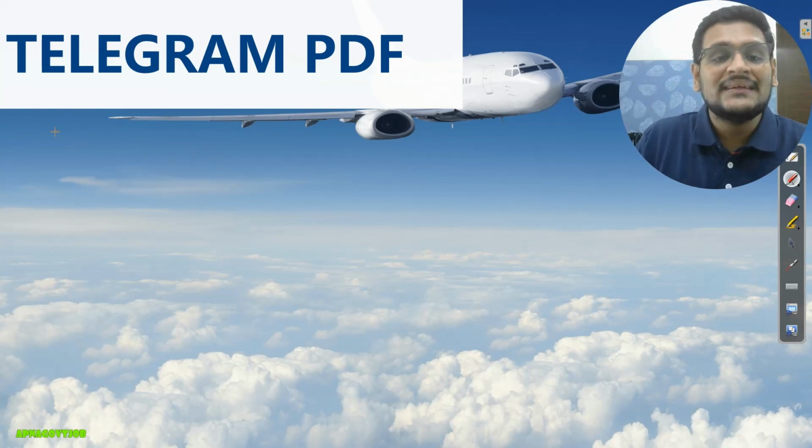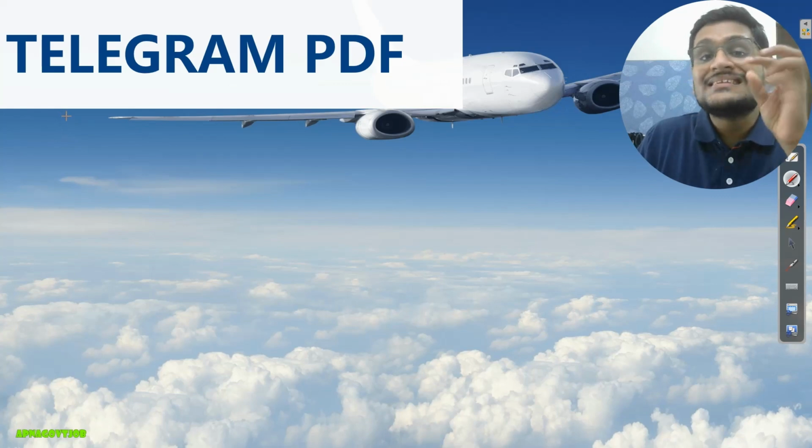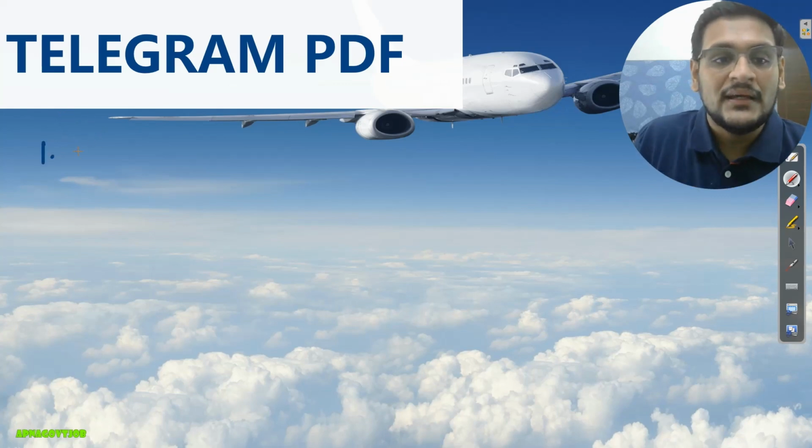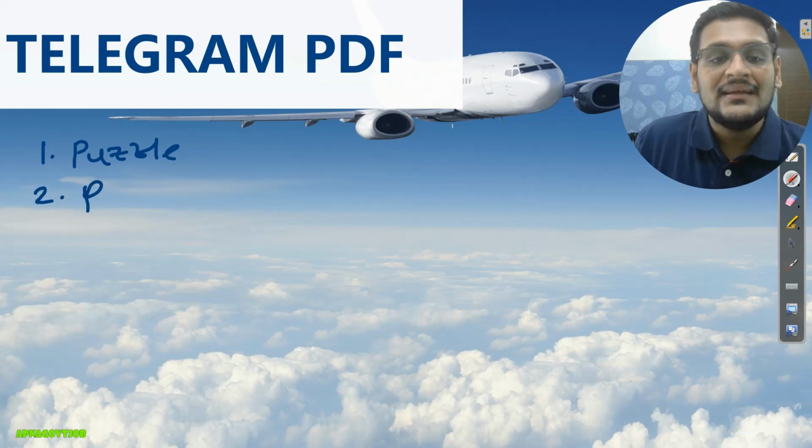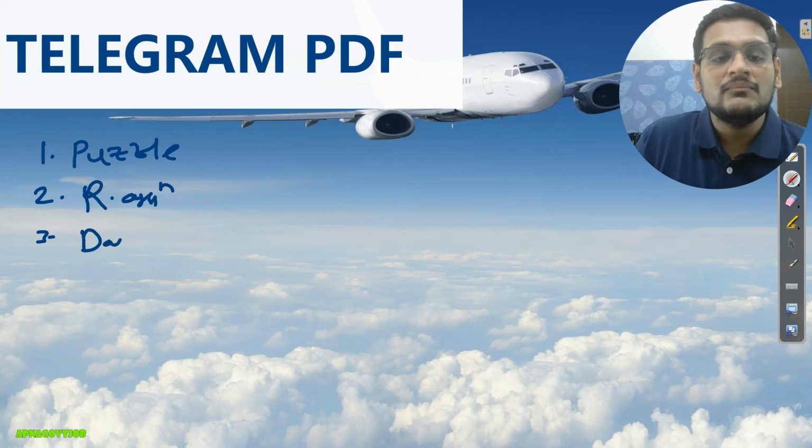Now in Telegram, basically you will use a total of 3 PDFs for reasoning. The first is daily puzzle, the second is reasoning assignment, and the third PDF is daily reasoning questions.